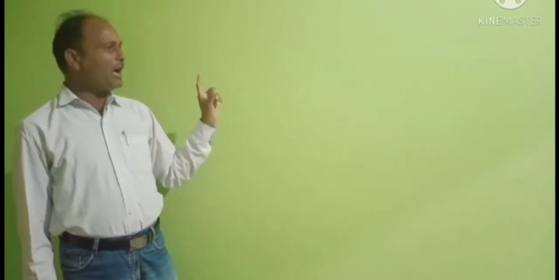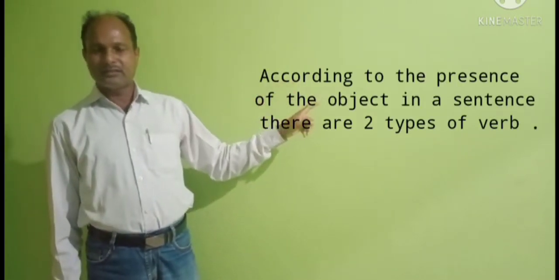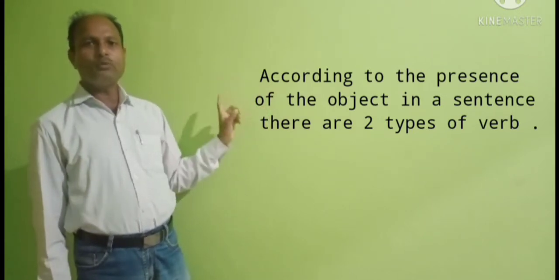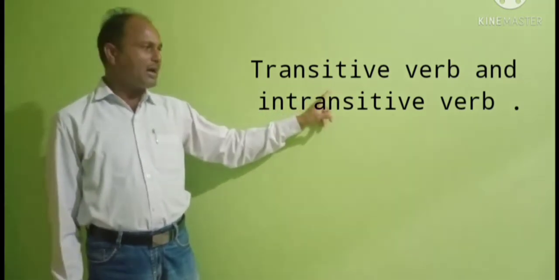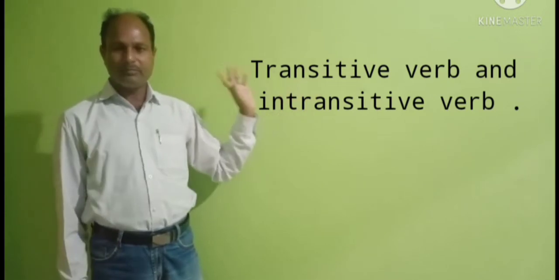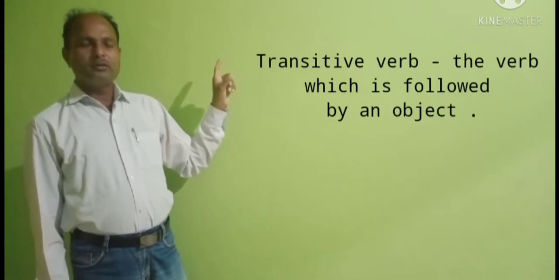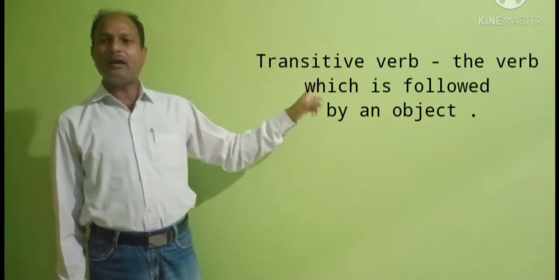According to the presence of the object, there are two types of verb. According to the presence of the object in a sentence, the verb is of two types: one is transitive verb, another is intransitive verb. A transitive verb is the verb which is followed by an object.